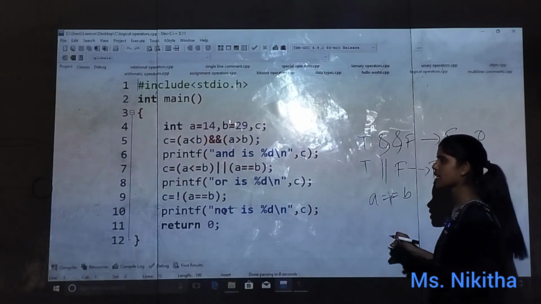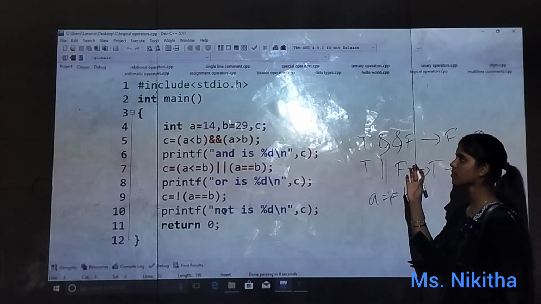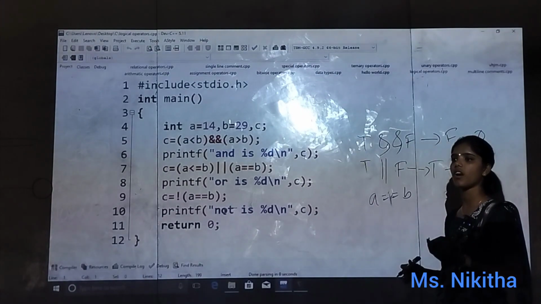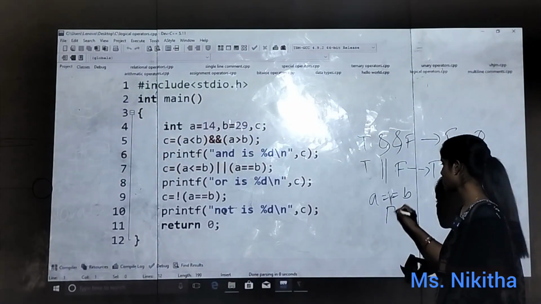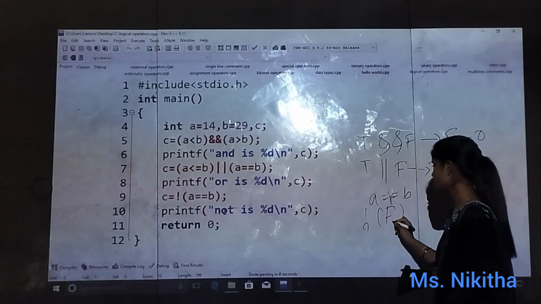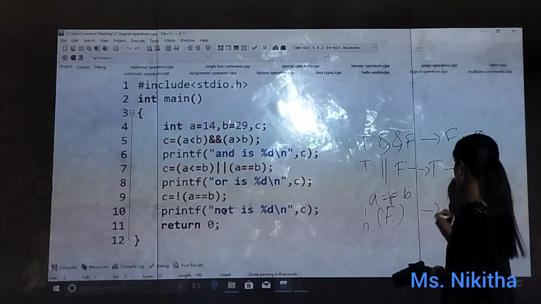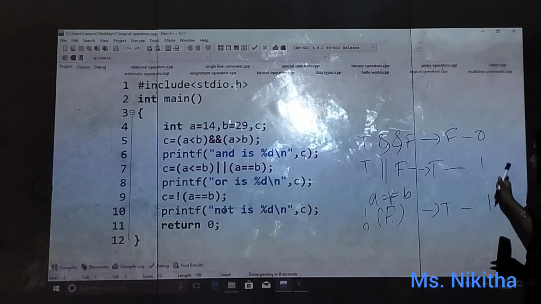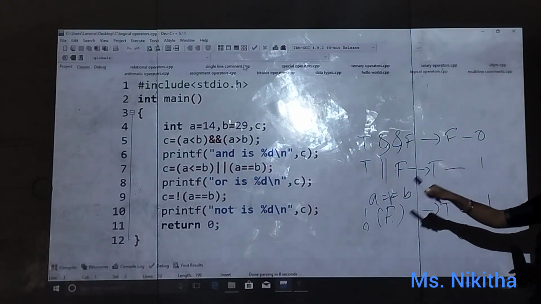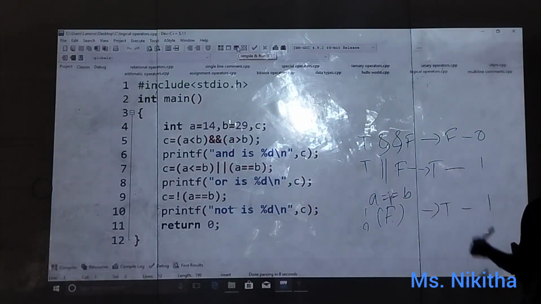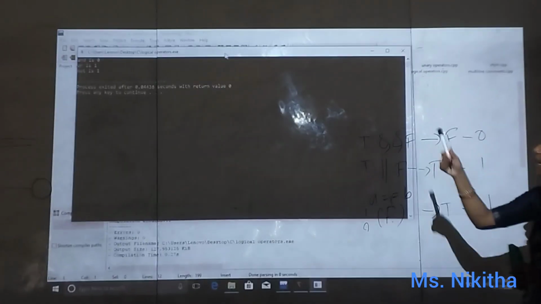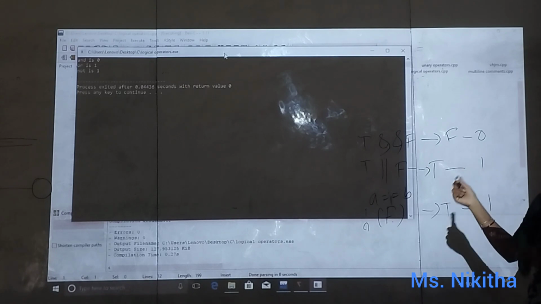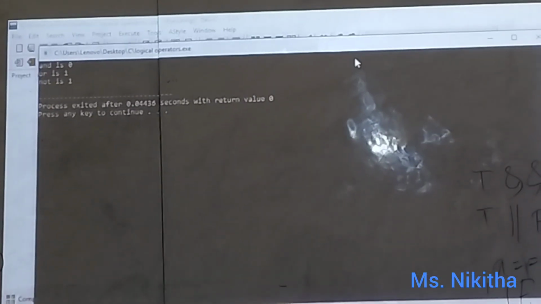So here, A equal to B means 14 equals 29. Is it false or true? False. So not false means true. So what will it print? 1. So what is the output for this? 0, 1, 1. AND is 0, OR is 1, and NOT is 1, which we had to get. Is that okay? See, AND is 0, OR is 1, and NOT is also 1. So whatever output we got was correct.